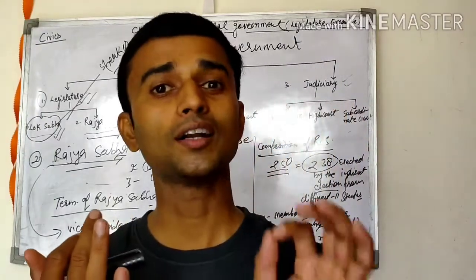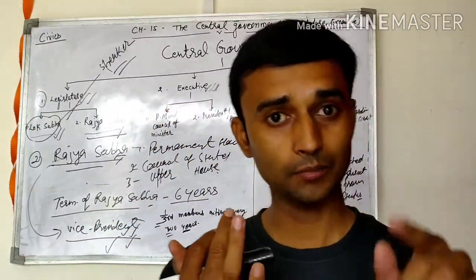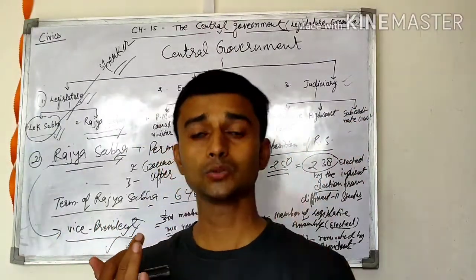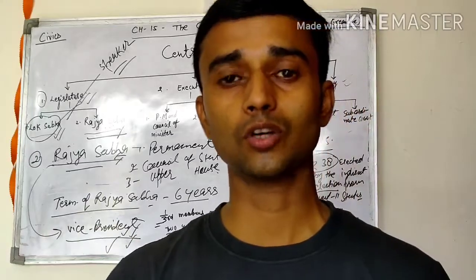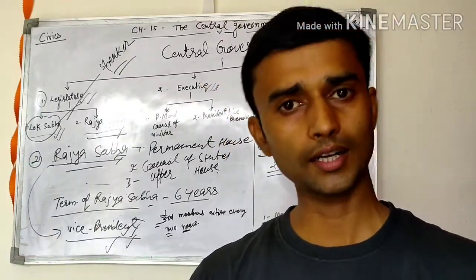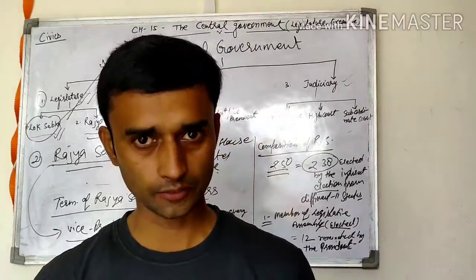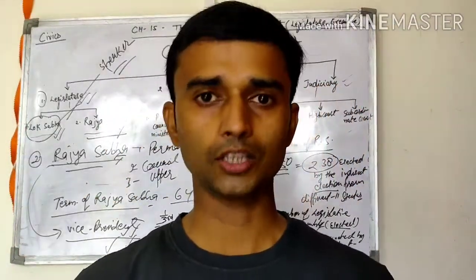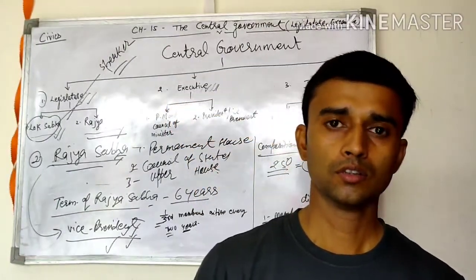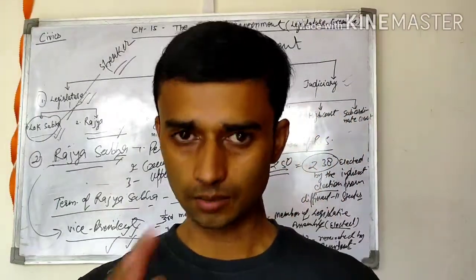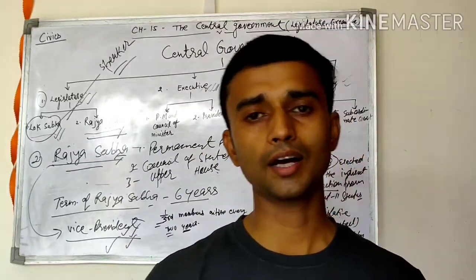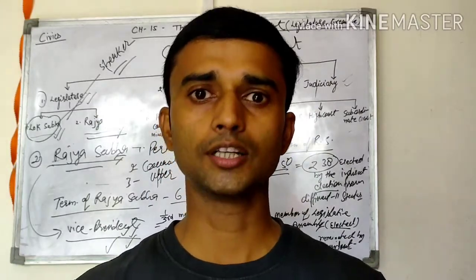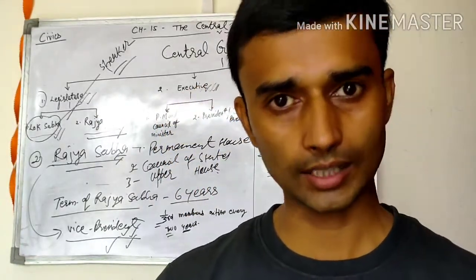No, 250. Maximum strength of the Lok Sabha, then your answer is 552. If anybody asks you how many members or how much maximum strength of the Rajya Sabha, then the answer is 250. Election procedure is also different. Members of Lok Sabha are elected through direct election by universal adult franchise, but the members of Rajya Sabha are elected through indirect election. The elected members of the legislative assemblies participate in the election of the Rajya Sabha.